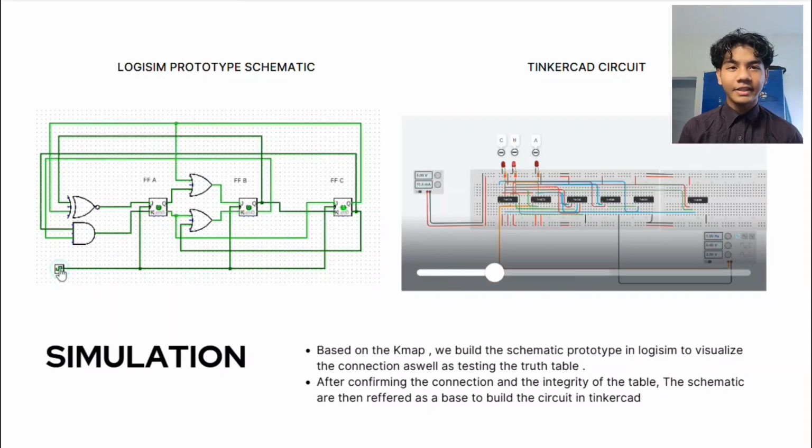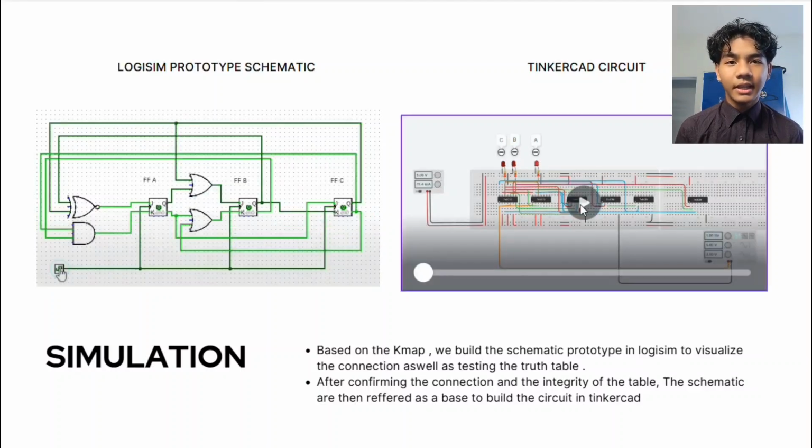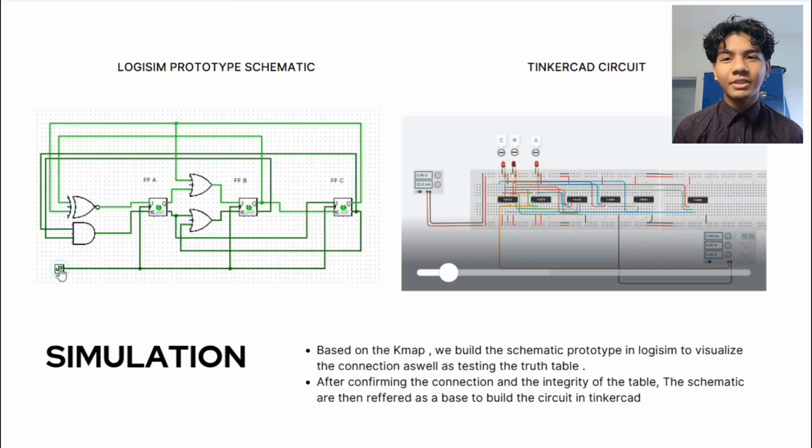This brings us to page 6, the simulation phase. Before wiring anything physically, we needed to prove that our logic actually worked in practice. First, we took our 6 Boolean equations and built a prototype in Logisim. This software let us visualize and construct the circuit using clean logic gates to verify our truth table and ensure our continuous loop transitions exactly as designed.